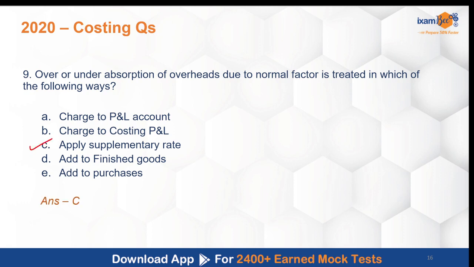Okay, what happens is, in a supplementary rate, what you do is you determine whatever as the under or over absorption that has happened, you divide it by the actual absorption rate to then align and address it in the expenses and profit and loss to get the right kind of information related to the overhead expenses being absorbed by the production inventory, right? So that is how this treatment is done.